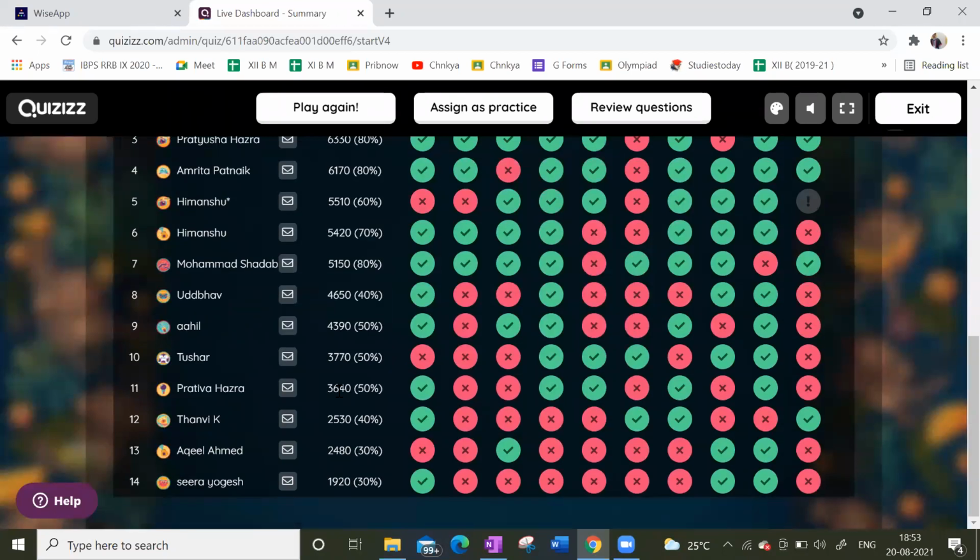Yes, but Sira and Akhil, Tanvi, Pratibha, Tushar, Udbhav, guys, and Himanshu, you guys need to improve a bit. Make sure that you get a good rank in the next exam, I mean Sunday's exam.